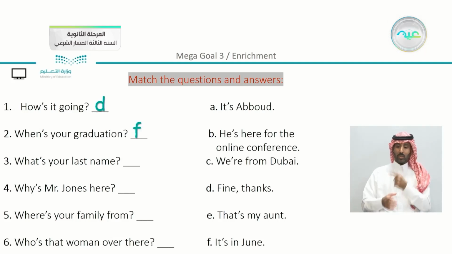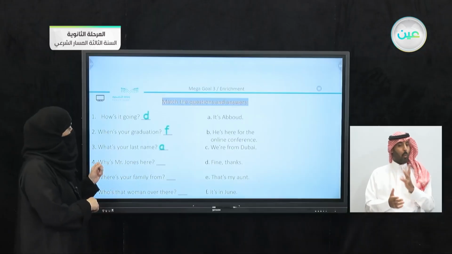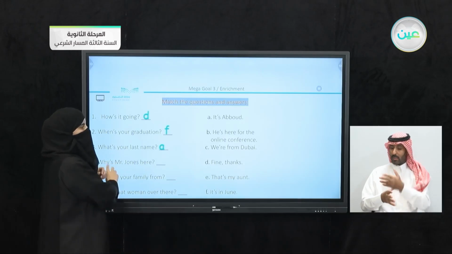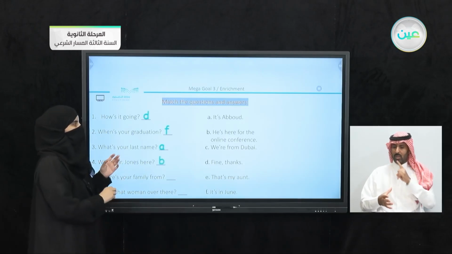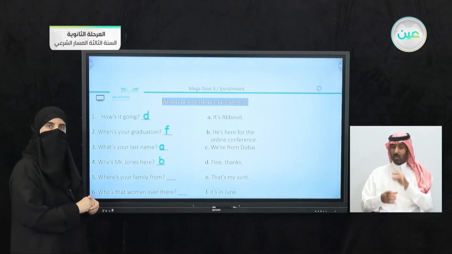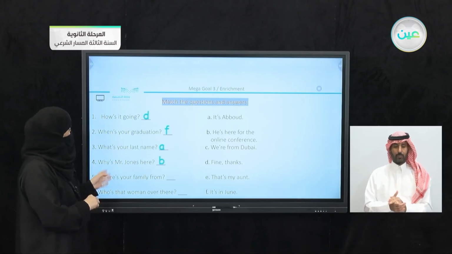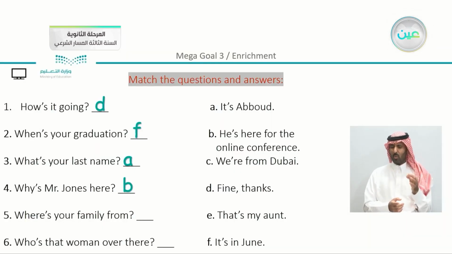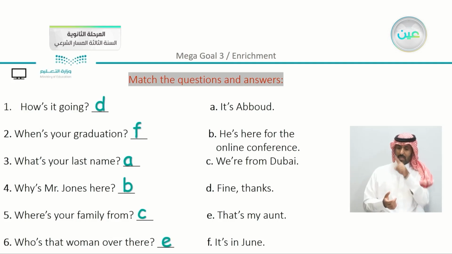What's your last name? We are asking for information, so we have A. Why is Mr. Jones here? We have an answer, B. He's here for the online conference. Where is your family from? We're asking about a place, so we have C. We're from Dubai. And the last one, who's that woman over there? We're asking about a person. That's my aunt, which is A.